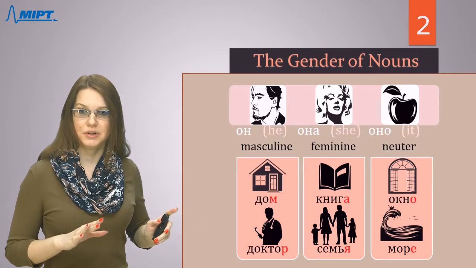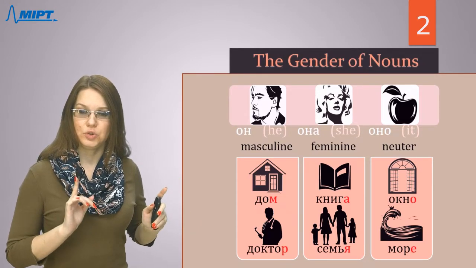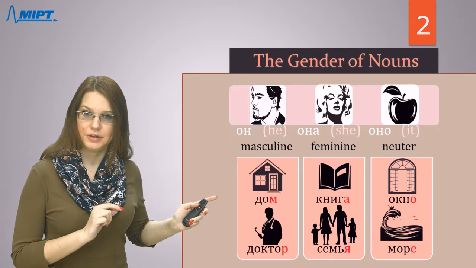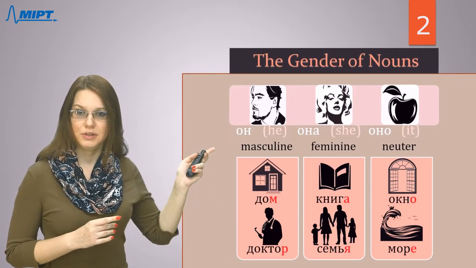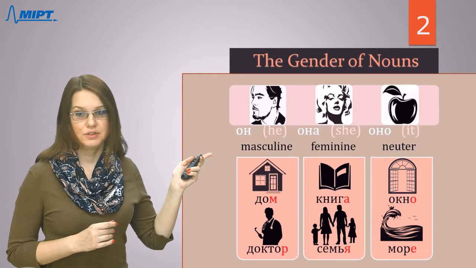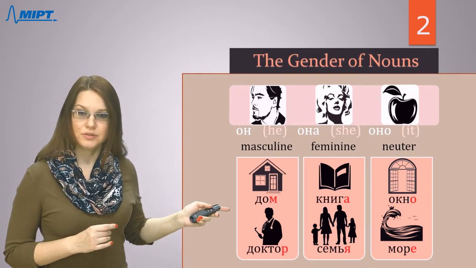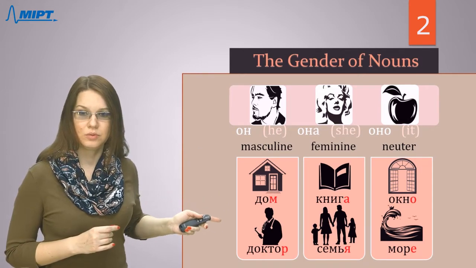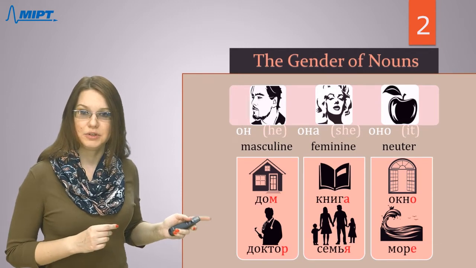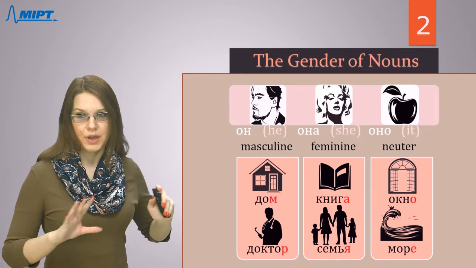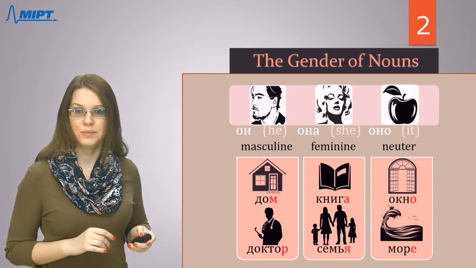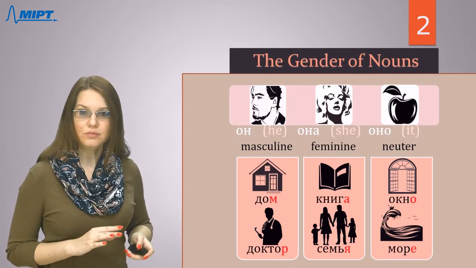It doesn't matter at all. You only need to look at the last letter. So if you see the consonant as the last letter, it means that this noun is masculine, and these words, for example, дом, доктор, can be replaced with this word, он. I will show you these constructions a little later.